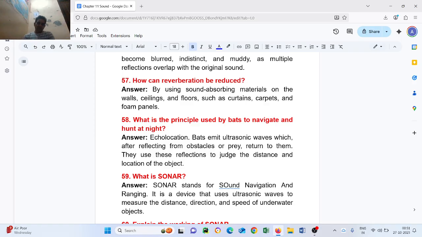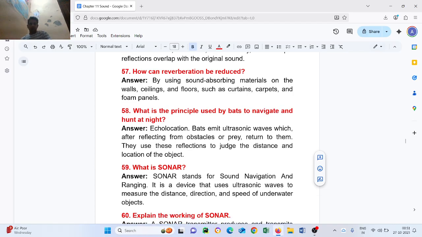Question number 59. What is sonar? Sonar stands for sound navigation and ranging. It is a device that uses ultrasonic waves to measure the distance, direction, and speed of underwater objects.